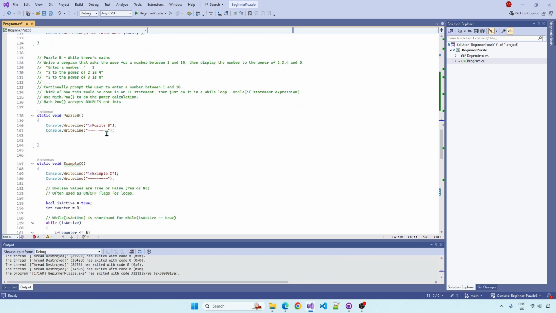Write a program that asks the user for a number between 1 and 10. Take that number, find the power of 2, 3, 4, and 5 for it. Continually prompt the user to enter a number between 1 and 10, and use math.pow to do the power calculation. Remember, it accepts doubles, not integers.